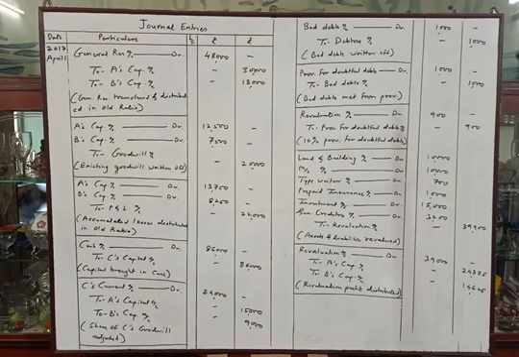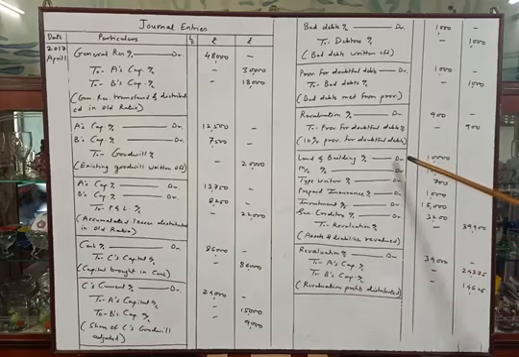Then these bad debts were made from provision, so this will be the entry, provision for doubtful debts account debit to bad debts account 1,000. And old provision and new provision, difference between these provisions is rupees 900, as I told you while solving the problem. So this difference will be transferred to revaluation account, so entry will be revaluation account debit to provision for doubtful debts account. This is the entry.